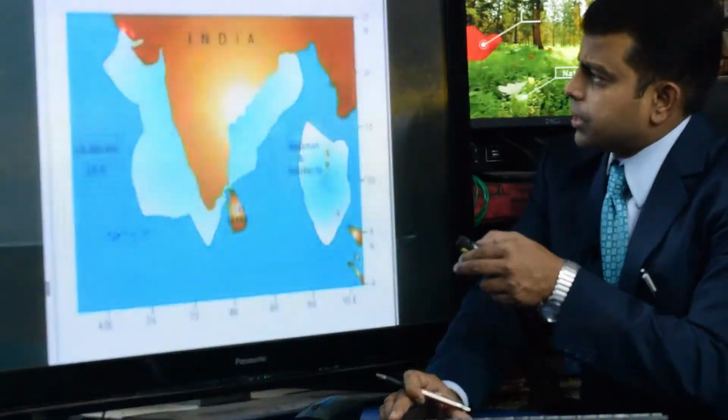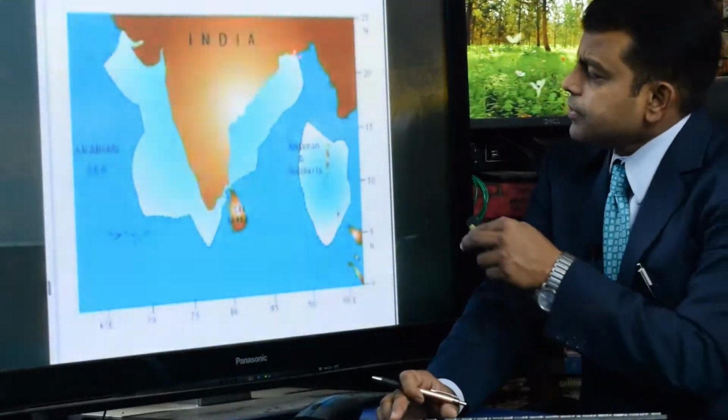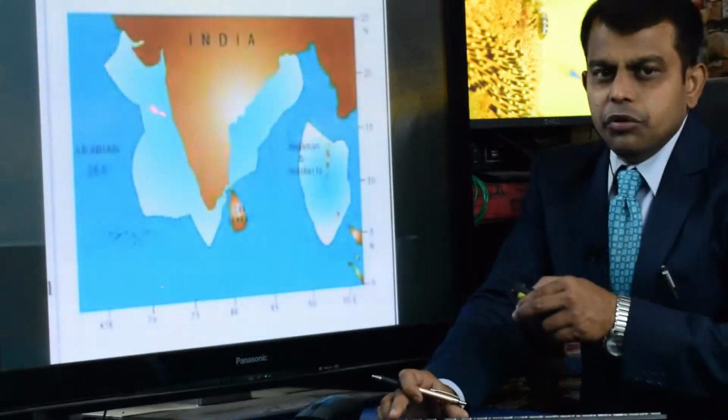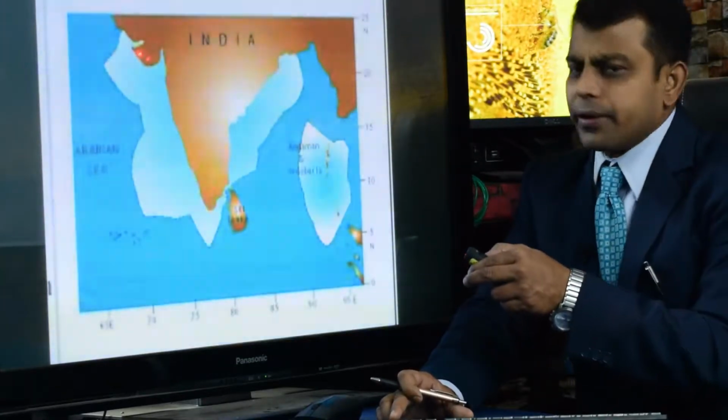Another factor: along the Indian coastline, about 12 nautical miles, which is 22.2 kilometers, is under the direct political control of India.